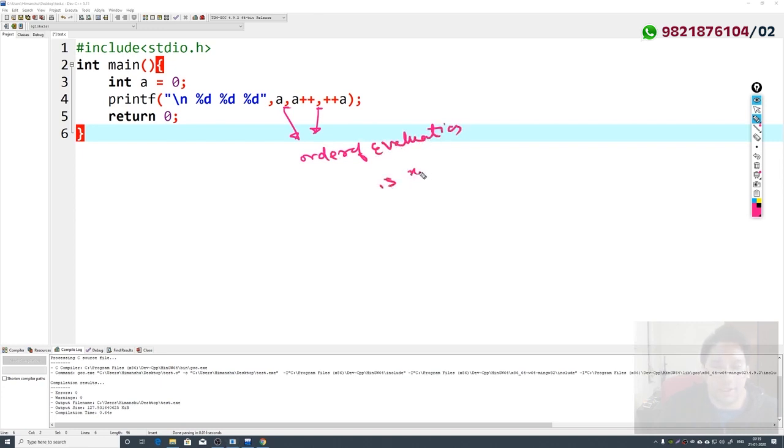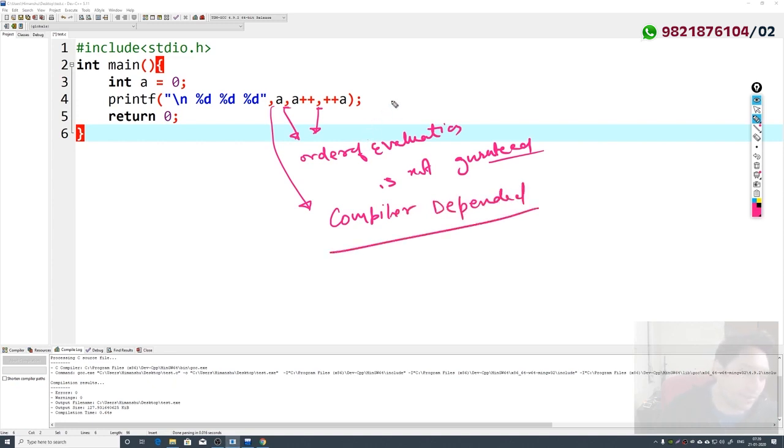What do you mean by order of evaluation is not guaranteed? It basically means this output is dependent on the compiler. It is compiler dependent. If you execute this program on my machine, maybe you'll get a different output. If you execute the same program on a different compiler, you will get a different output.